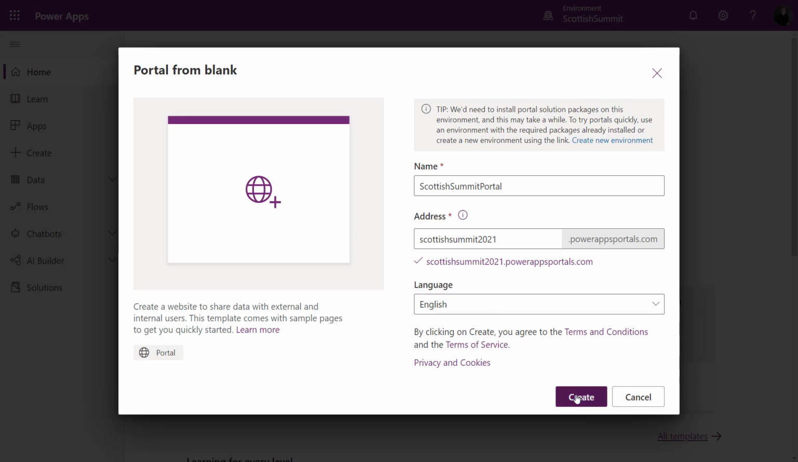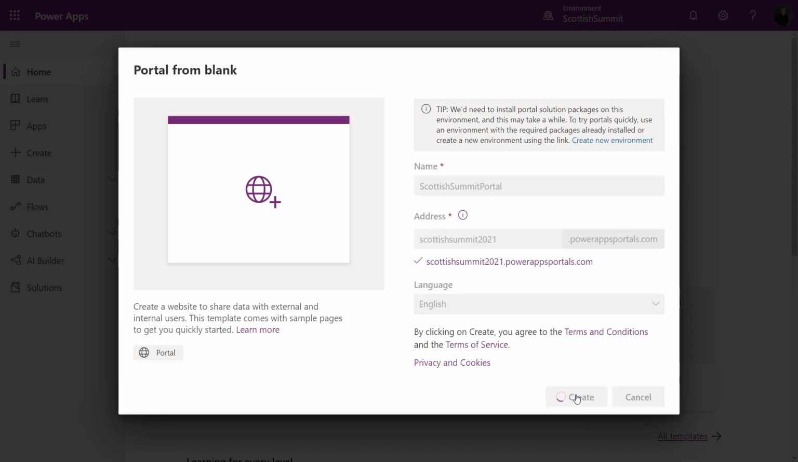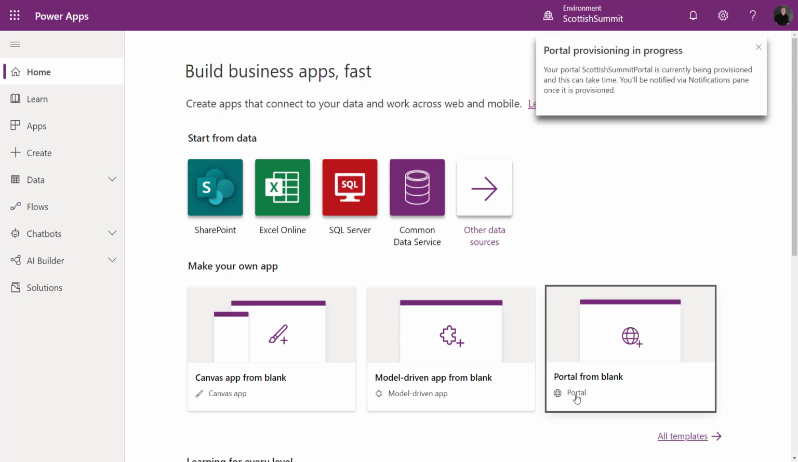So let's just hit create. And now that provisioning process is going to run.